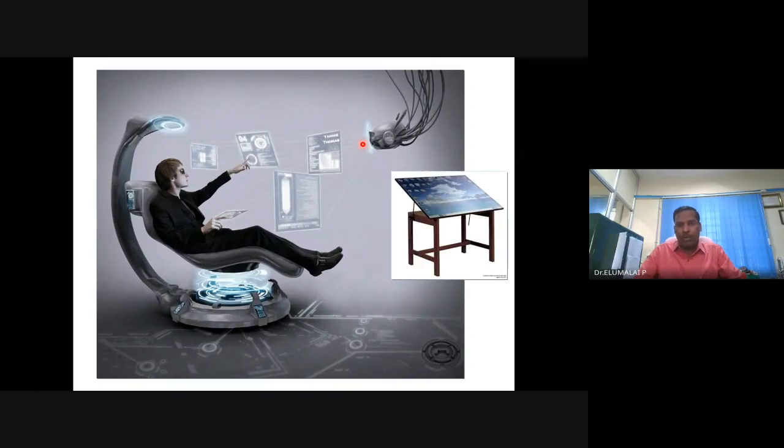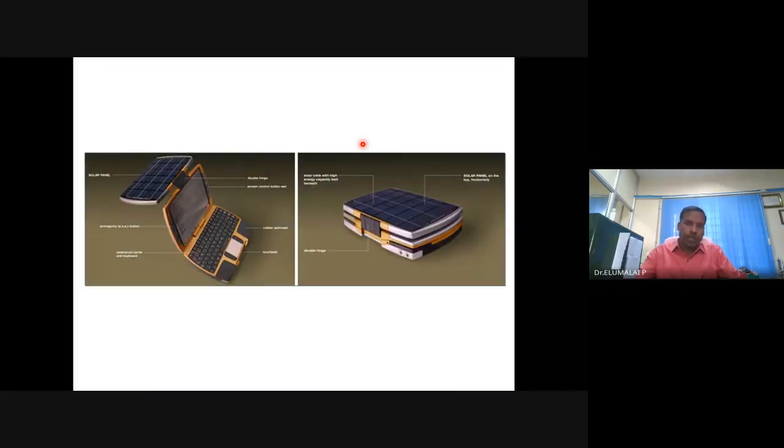The walls can be a computer, your chair can be a computer, display, table can be a computer, definitely. And your carry bag can be a computer, your backpack can be a computer, or display. Solar panels, both energy storage and conversion, can be implemented. You see here a tab having a solar panel, complete independence from grid connected energy.